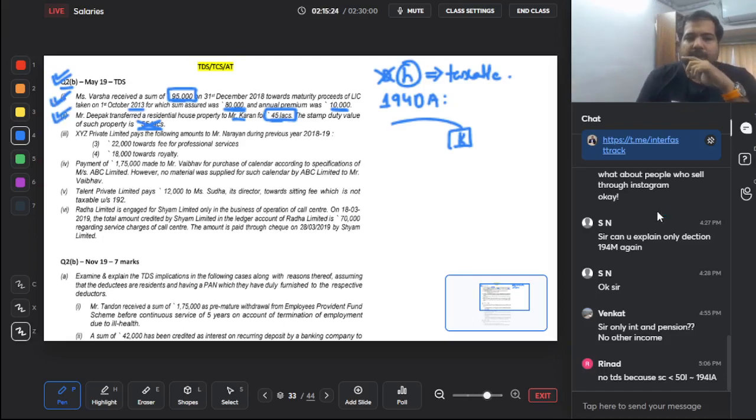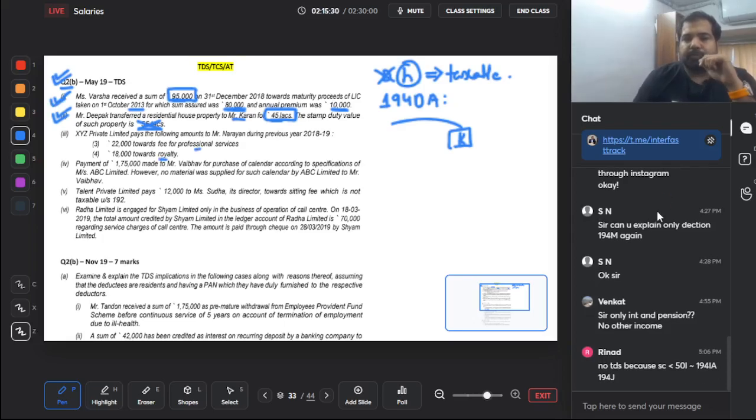Next, XYZ Private Limited pays the following amounts to Mr. Narayan during the year: professional fees and royalty. So basically, is this 194J? Yes. And is this limit the small personal limit of 30,000? Yes. But it's paid to one person only, so can we add it? No. In 194J, it is per category.